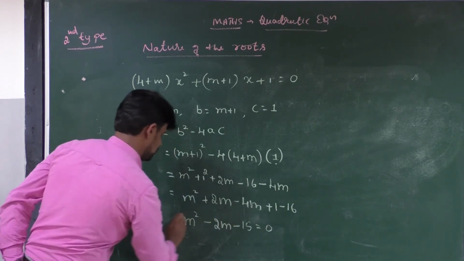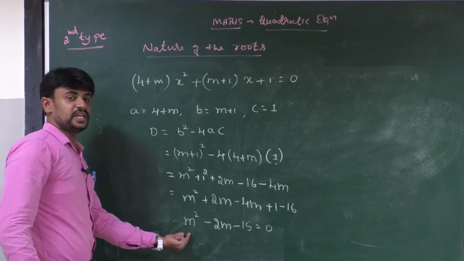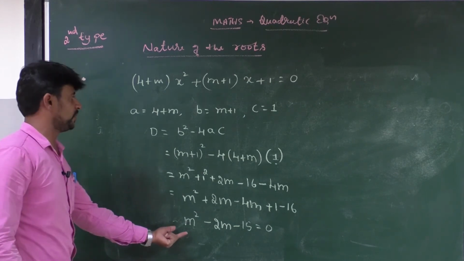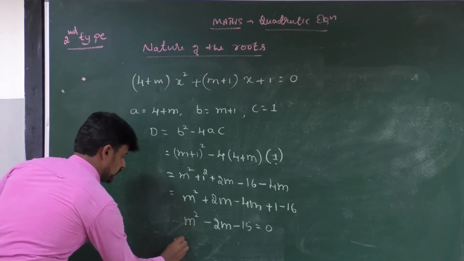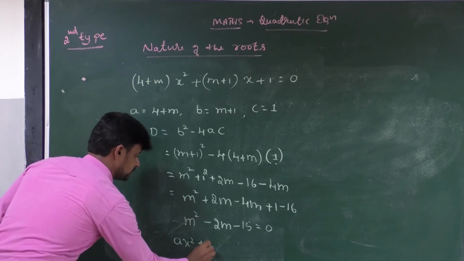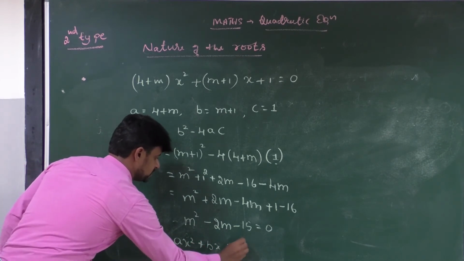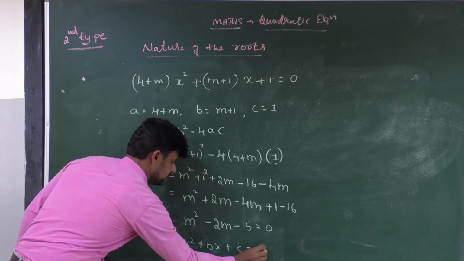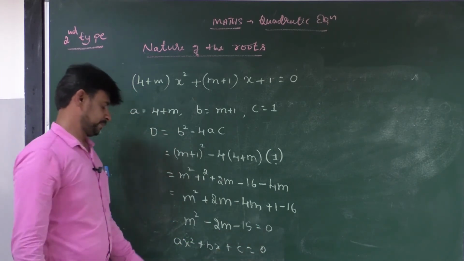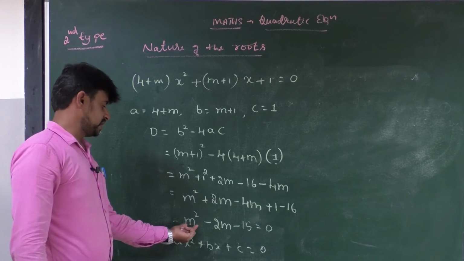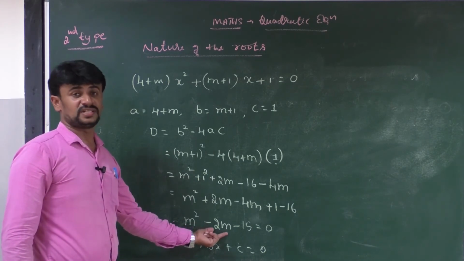is equal to 0. All of you observe here, this is in the form of ax square plus bx plus c is equal to 0. That means this is in the form of a quadratic equation.